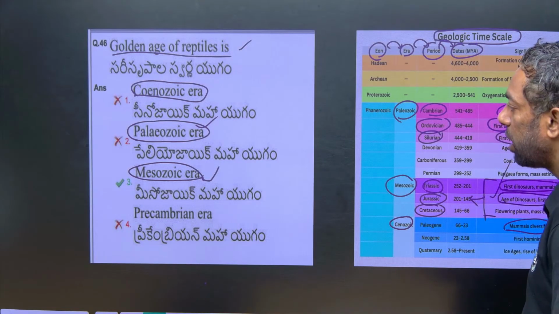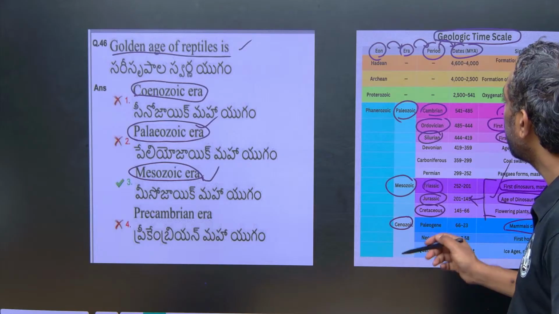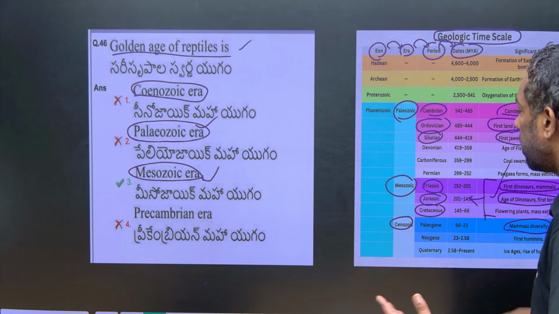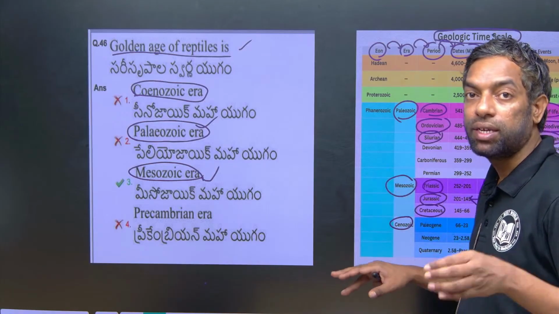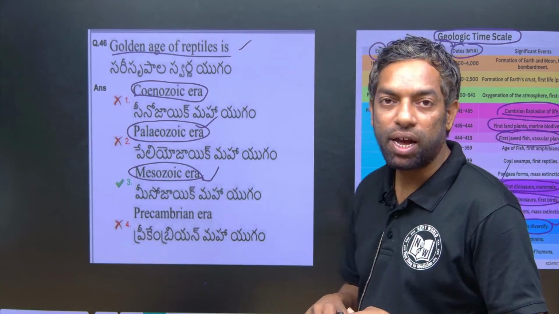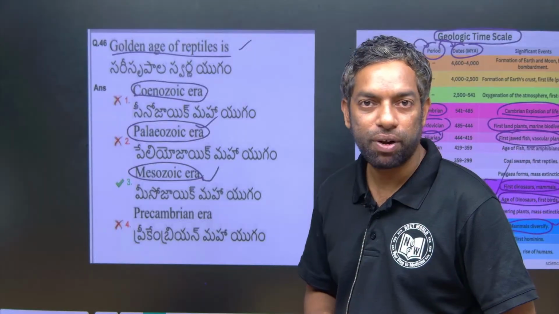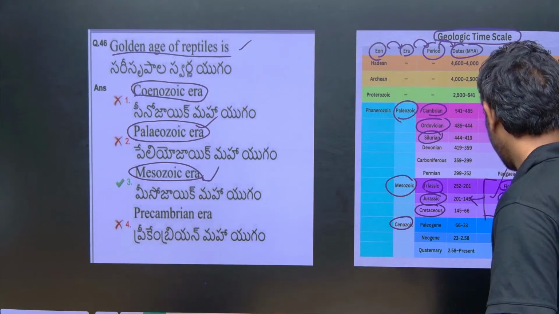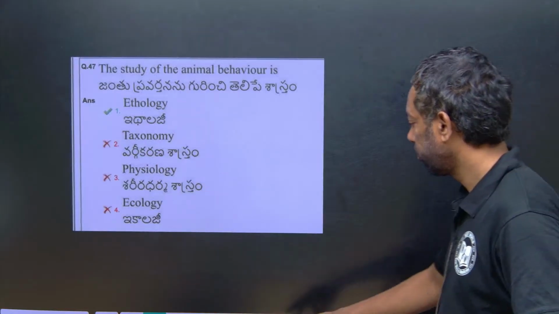The Precambrian era is the first era. Guys, you will come across this table many times. Questions come from this table. It is the geological time scale. Next question.